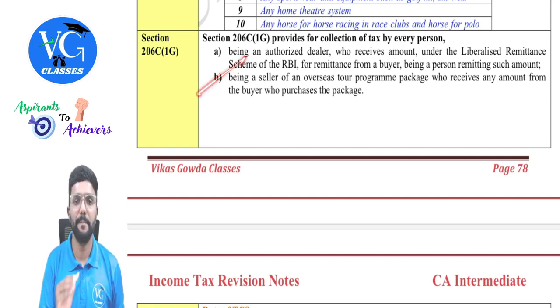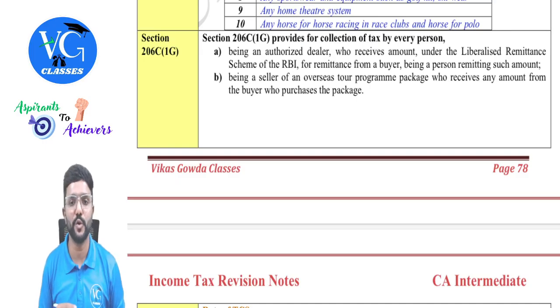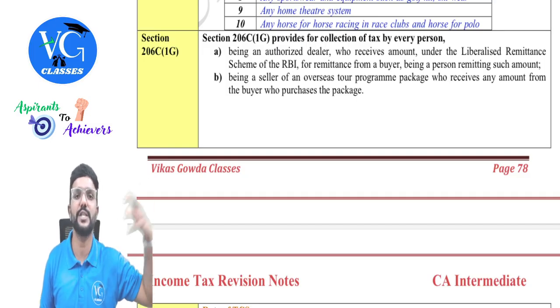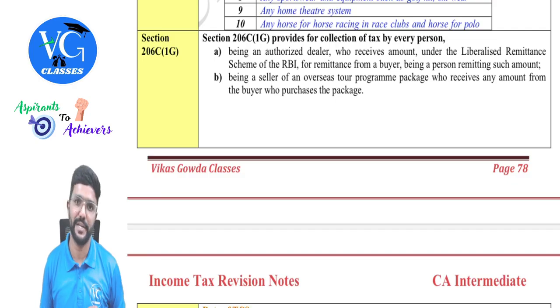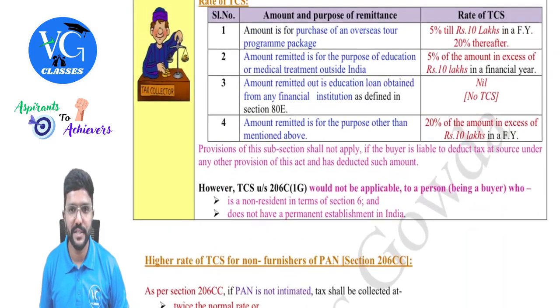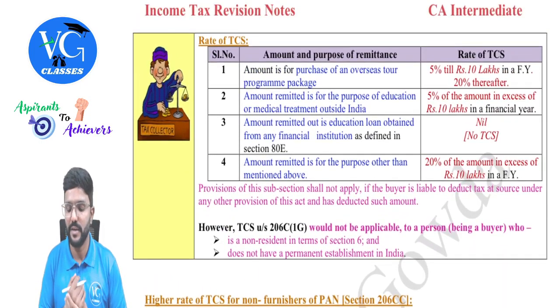Then the second one is being a seller of an overseas tour program package who receives any amount from the buyer who purchases the package. So I am going for a foreign trip where I am approaching an authorized dealer to purchase the overseas tour package, guys. So both these transactions are covered. Let us see what is the TCS applicable. There are a few amendments here also, guys, so please be attentive.